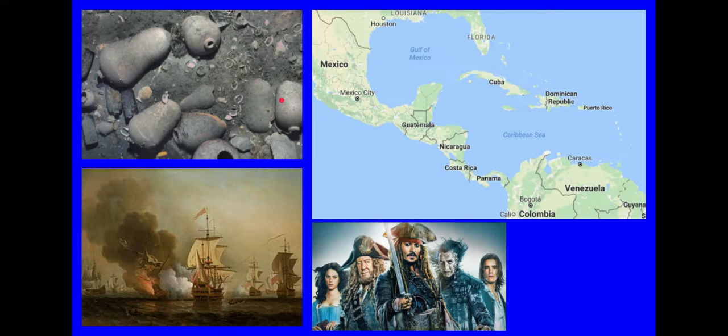This is a picture of some of it, and it's estimated that the value of the gold and other riches that sank to the bottom of the ocean, in today's dollars, would be over $1 billion. The treasure hunters, this is a big business, basically want to harvest the treasure. But that raises all kinds of legal questions about who really owns it. The Spanish government claims that it was a Spanish ship that still belongs to Spain, even though it was 300 years ago.